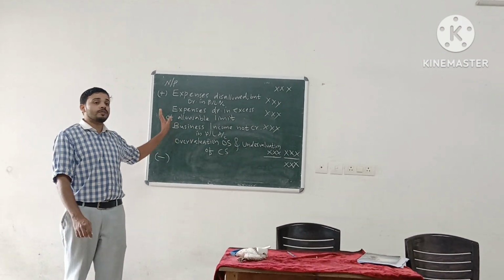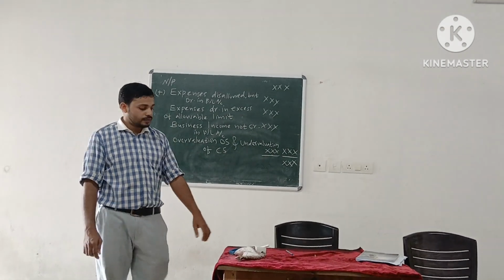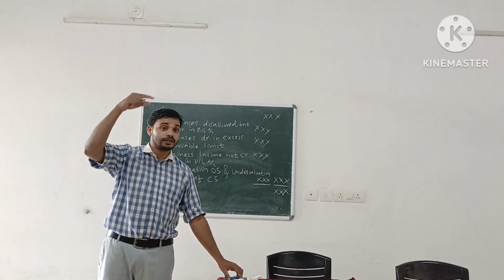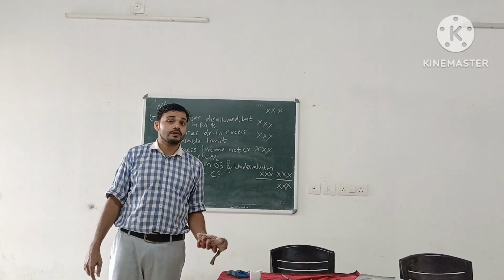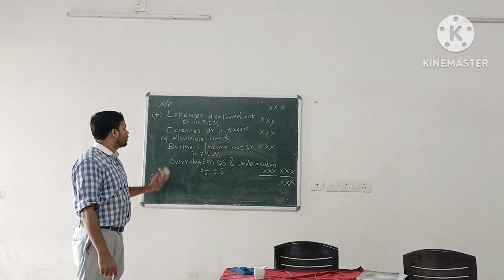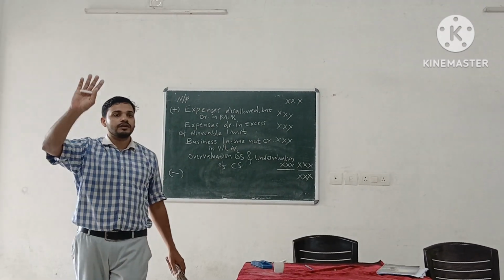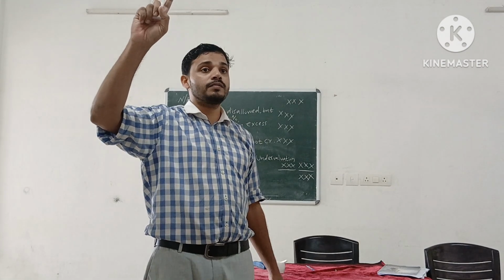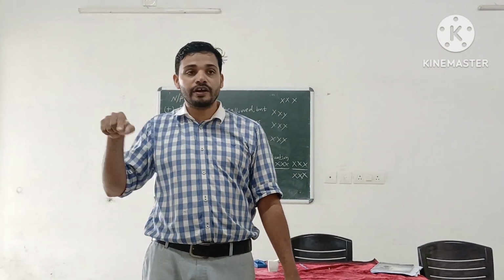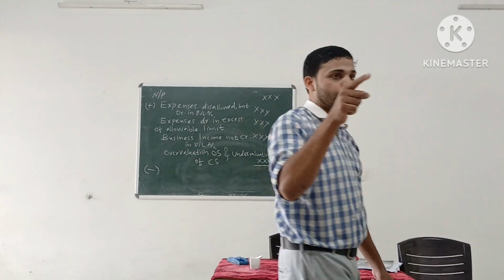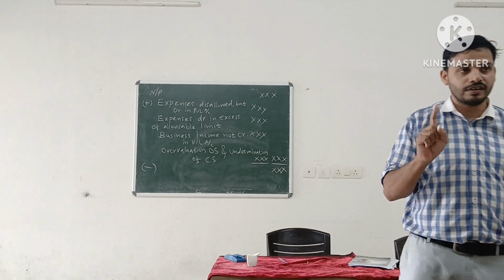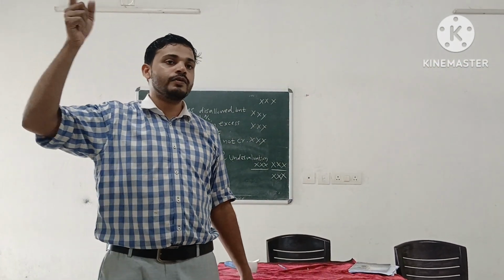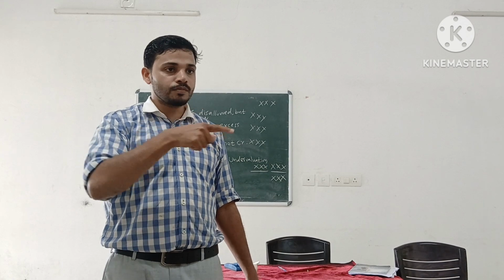What are the items to be added back? Just think reverse of this. Reverse or opposite of this. Those items which resulted in an increase in profit are to be deducted. Increase in profit are to be deducted. We added those items which resulted in a decrease in profit.